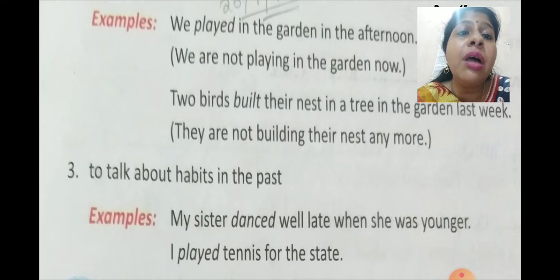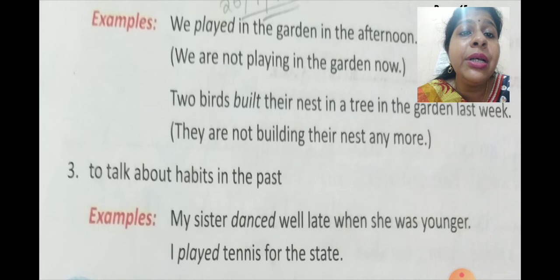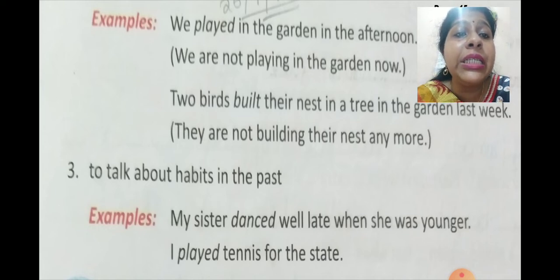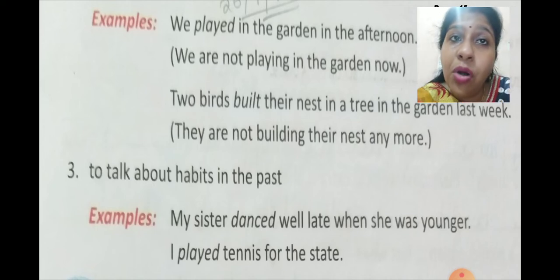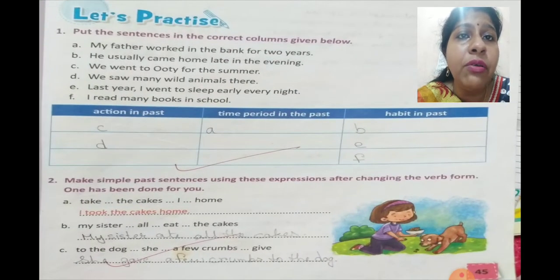Number three, to talk about habits in the past. When we talk about any habit which has already taken place in the past, examples are: my sister danced well when she was younger. So she has stopped dancing now. I played tennis for the state. So I played means I had played tennis for the state at some point of time. I am no longer playing. Okay, I hope you are clear with the rules and how you need to do it.